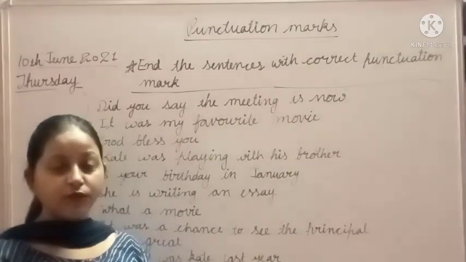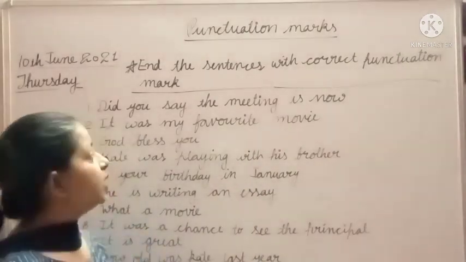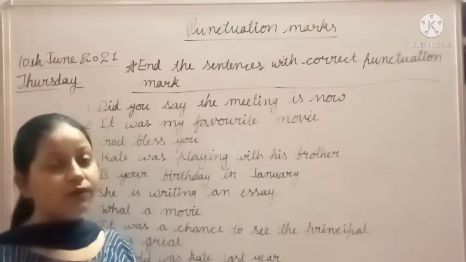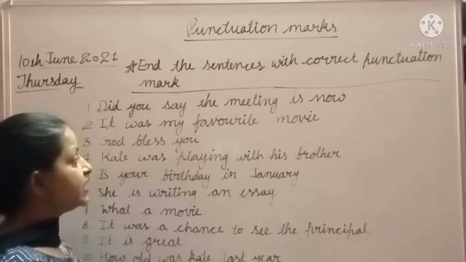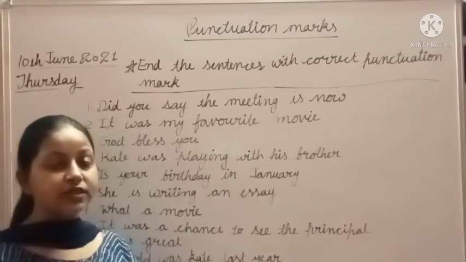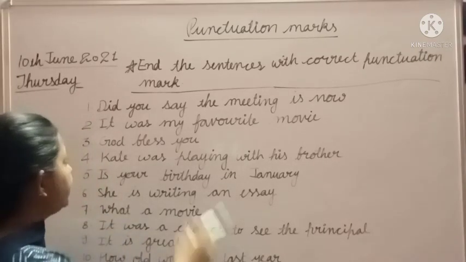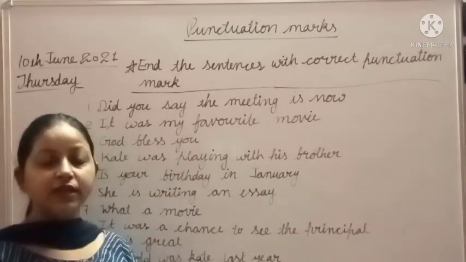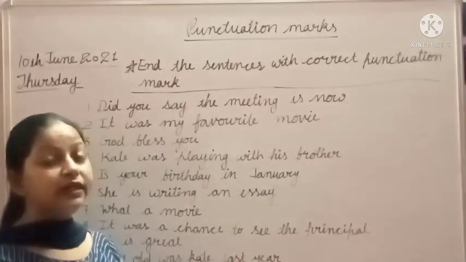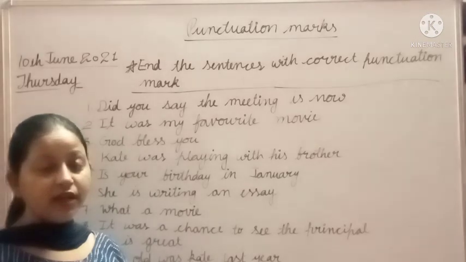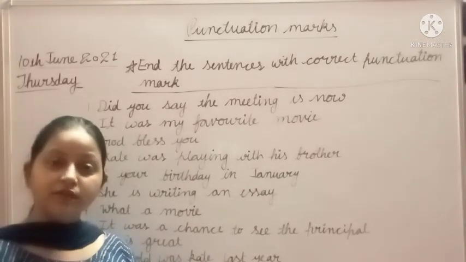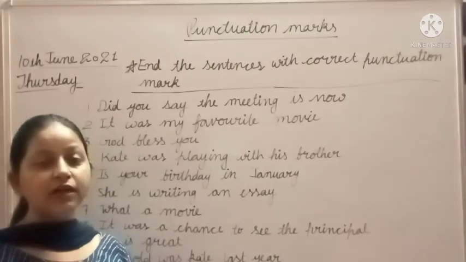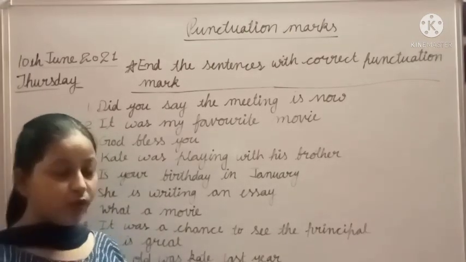Yes, students. First of all, we have to recognize the type of sentence. What is the type of sentence? Did you say the meeting is now? If the sentence starts with did, do, does, or a helping verb, then it is a question. It is an interrogative sentence.